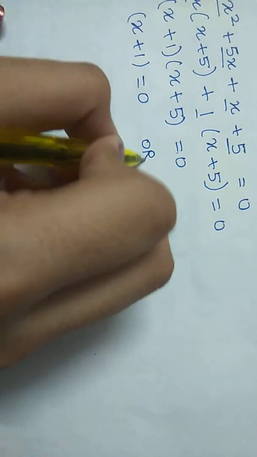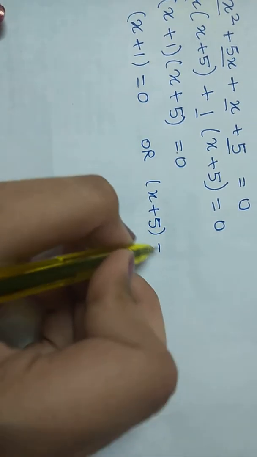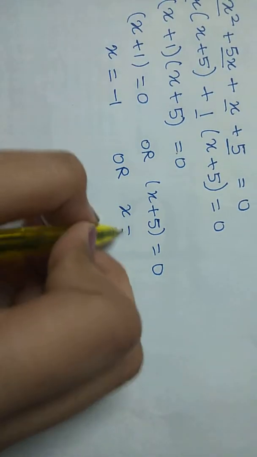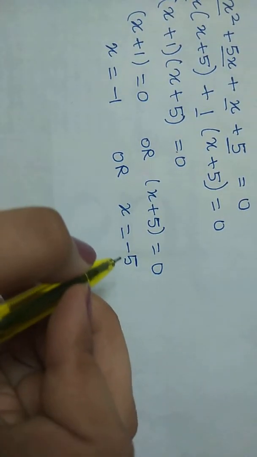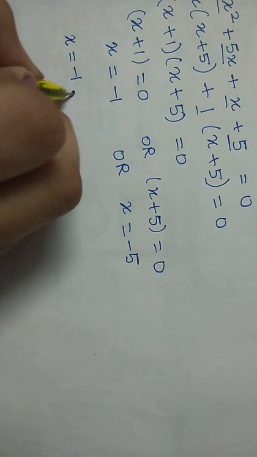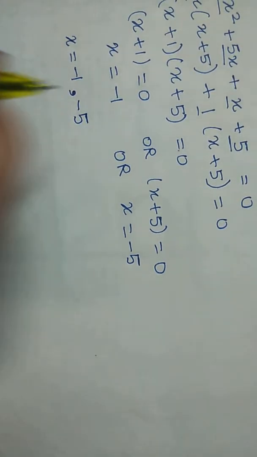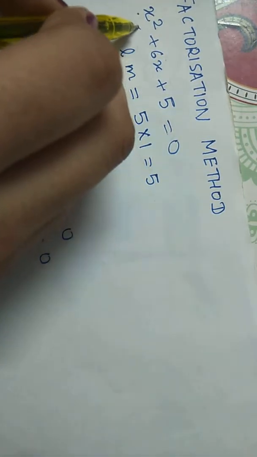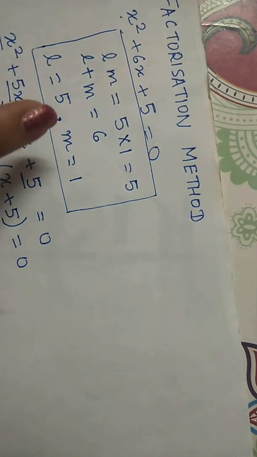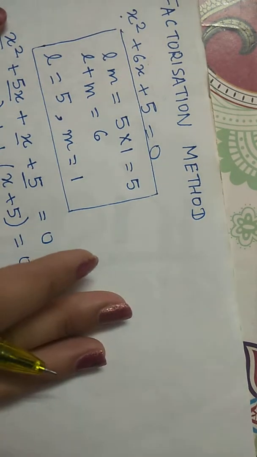फिर हम करेंगे x plus 1 is equal to 0 और x plus 5 is equal to 0. x is equal to -1 और x is equal to -5. So these are your final answer. x is equals to -1 or -5. Now you do not have to show these calculations. Okay, so make sure that you do not show these calculations.